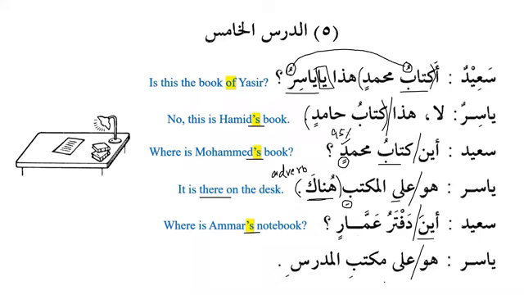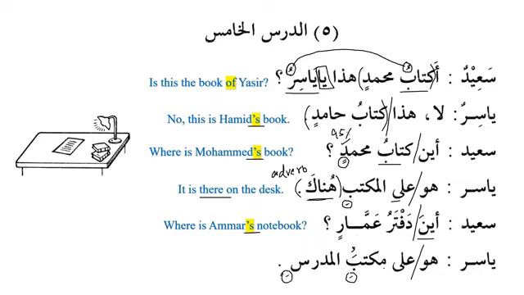Huwa ala maktabi al-mudarrisi. Now something very important. Please note over here: Maktab, as we can see, is the thing possessed. This is mudaf. Al-mudarrisi is mudaf ilayh. This is the possessor and this is the thing possessed. Now, please note that the thing possessed can have dhamma, it can have fatha, and it can have kasra. But the possessor is always majroor.